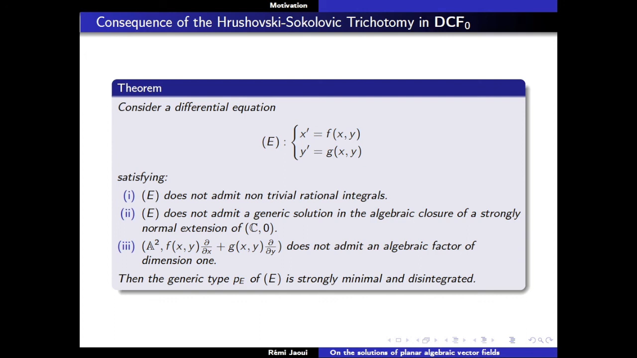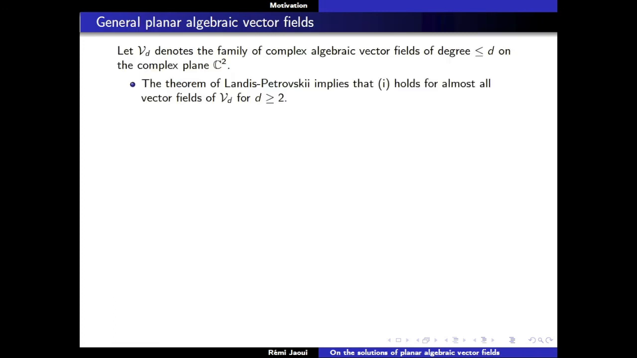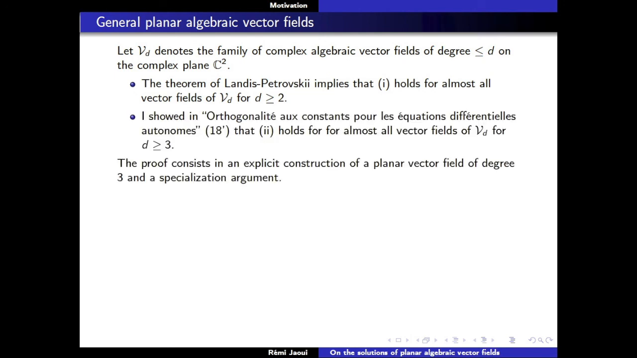So once we reduce to that, we have three things to do: check these three conditions for almost all vector fields of degree D. The first thing is that, of course, you don't have any invariant curve. So in particular, you don't have any rational integral. The second part I will not talk about that much. It's something that I did in another preprint, which is in French and comes from my thesis, which studies how to show that an equation doesn't have a solution in a strongly normal extension.